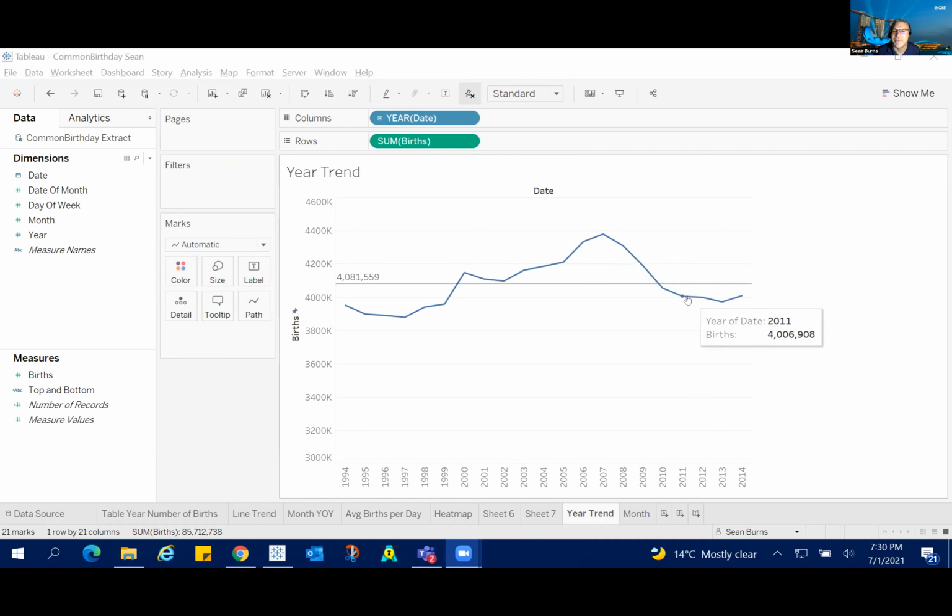But somehow it did come down, and we were talking about that being the financial economic crisis. Things were good, but then the financial crisis hit, and apparently we stopped making babies. We also used the analytic function in here to bring in the average, as a good reference line to compare across the years. We had a lot of discussion here, and that was fun. Awesome, I think that's really good. Nice, like the little personal touch there.